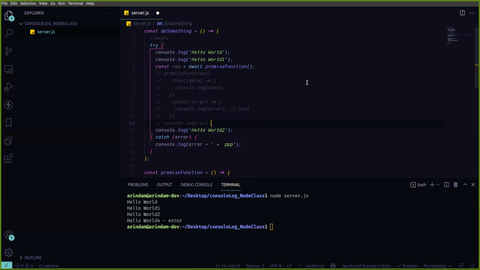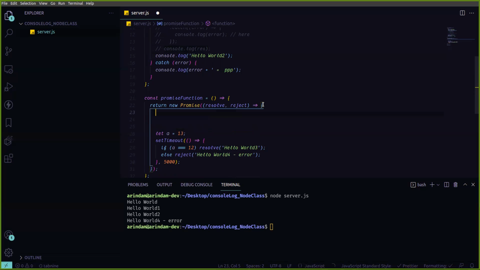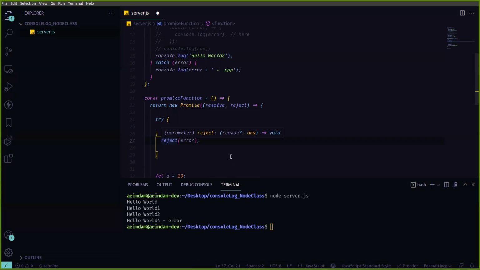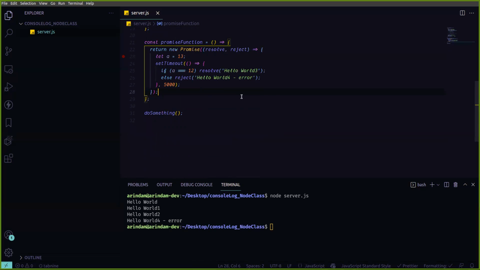We are also using a try catch block in this. When you are calling any API from that promise, that time also we are using a try catch block, because maybe that API will give an error, so at that time we need to reject that promise. So here also we are using a try catch block, like reject error. If any error happens, at that time we will reject. So this is the procedure. When you are writing your code that way, you need to build your logic.